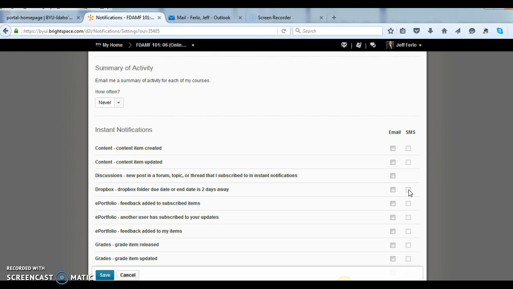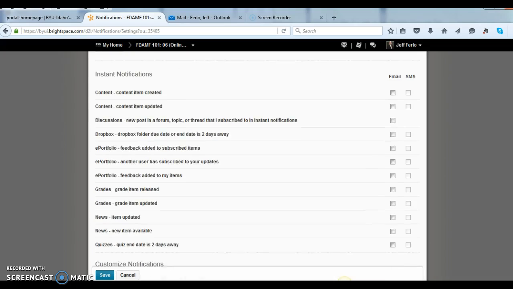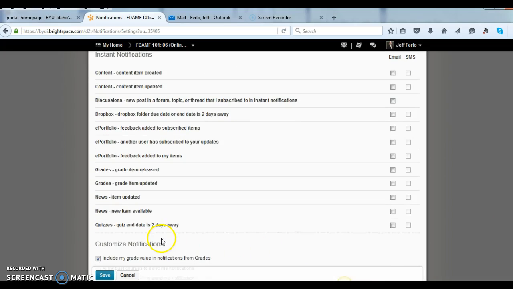If you want to look at new posts in your discussions that you've subscribed to, you can have an email sent to you. And the other thing too is that quizzes, it'll show you when quizzes have an end date of 2 days away, and it will email you or text you or both. That's up to you how you'd like to do that. And so I would probably recommend doing something like that.